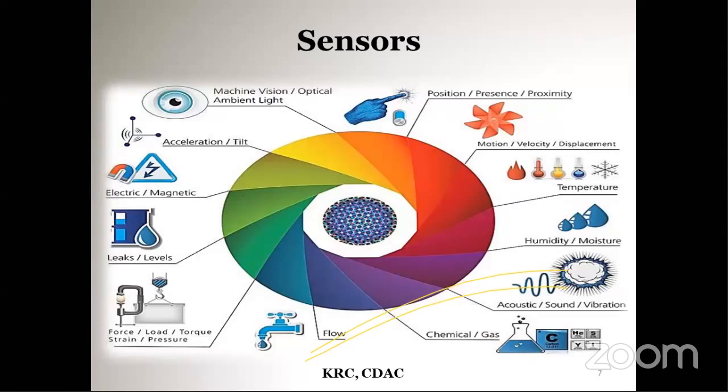We have the temperature sensor, proximity sensor, pressure sensor. The temperature sensor is mainly used in industries, agriculture, environment, etc. These sensors can detect the temperature of the soil, which is very helpful in the production of crops. In factories also, we are using temperature sensors to check the temperature of a machine.